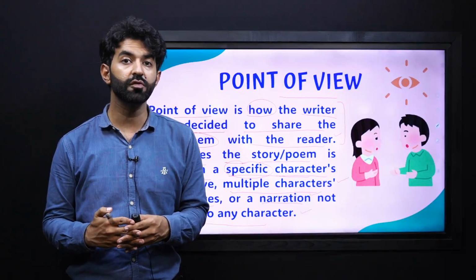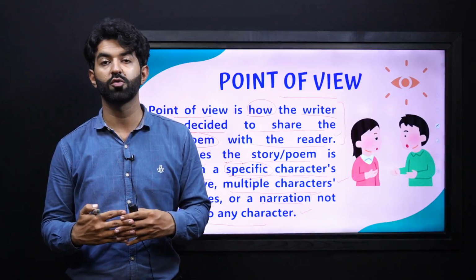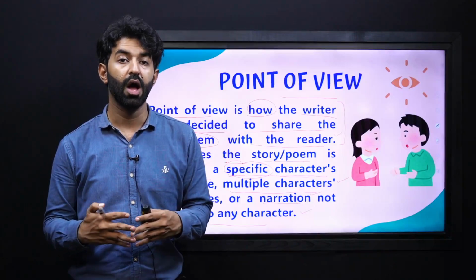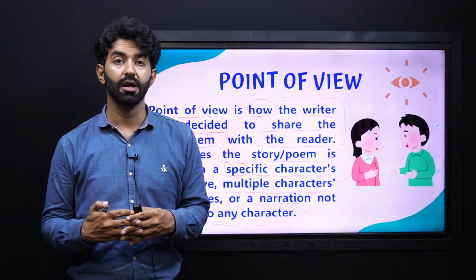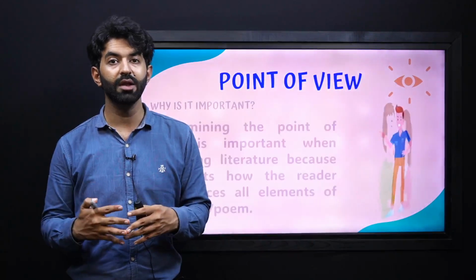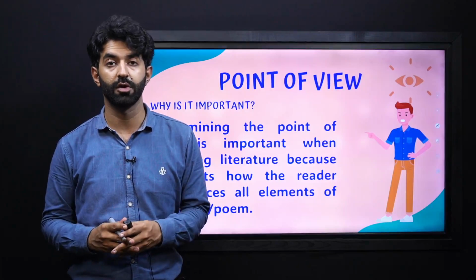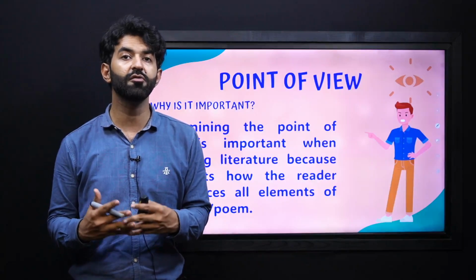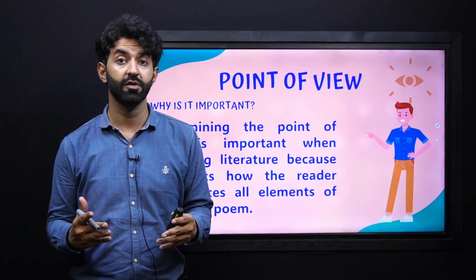It's the decision of the writer or the poet how he or she is going to present their ideas, their writing in front of you, how they are going to tell the story to you, and in what manner and in what style. So this is all the concern of sharing with you this lesson of different points of view, which is our students' learning outcome, so that we can identify the different perspectives that the writers have used.